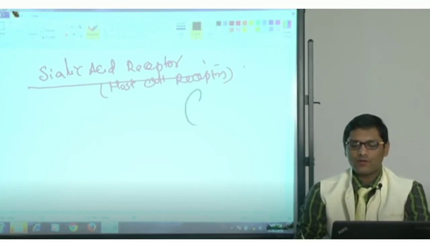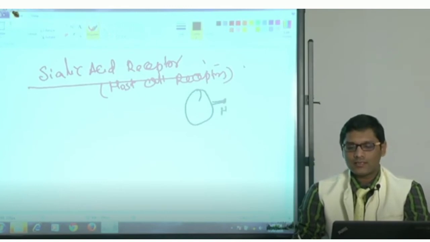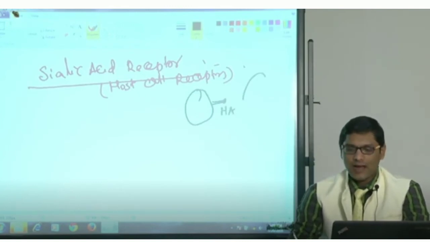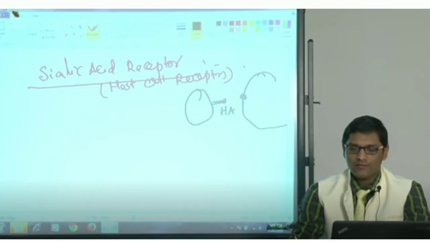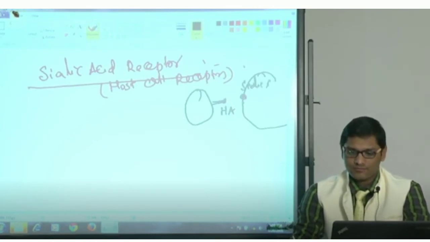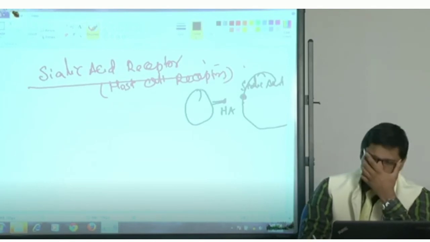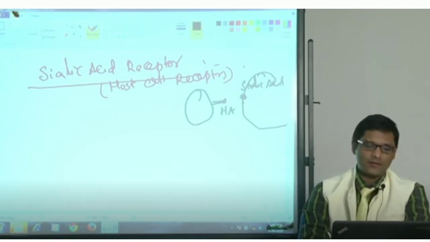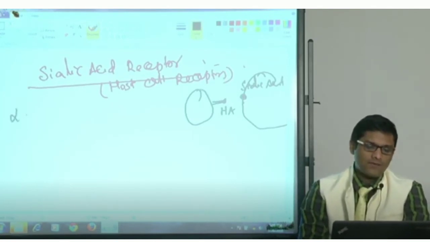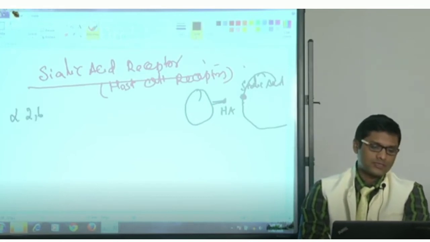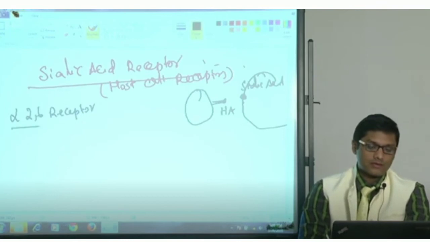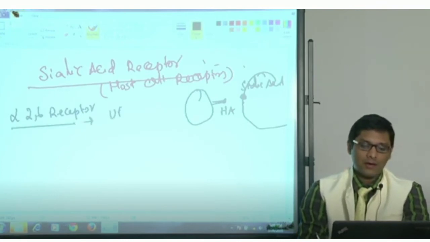As I told you, the influenza receptor is the HA antigen, which binds to the sialic acid receptor of mammalian cells. There are two types of sialic acid receptor. Alpha 2,6 receptors are present in the upper respiratory tract of human beings.